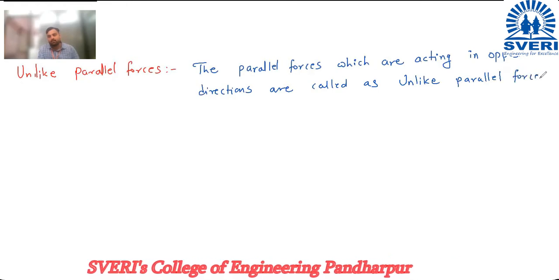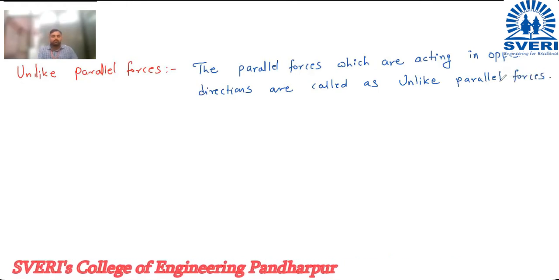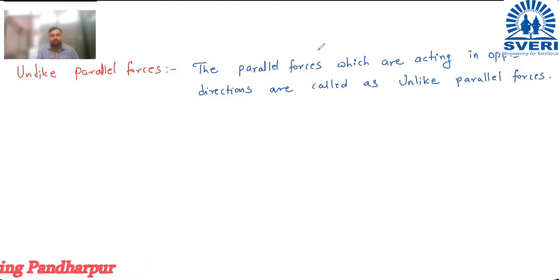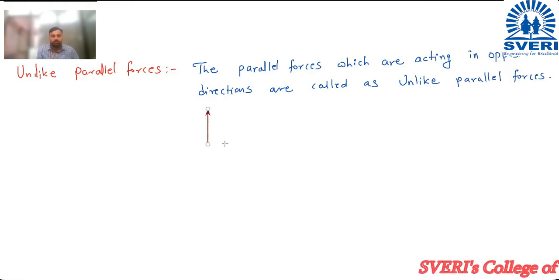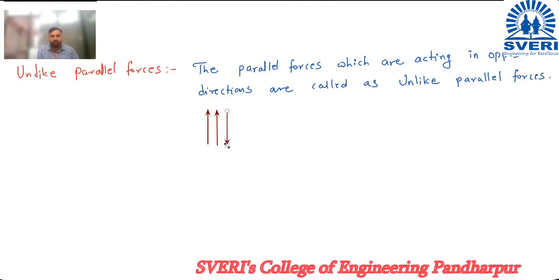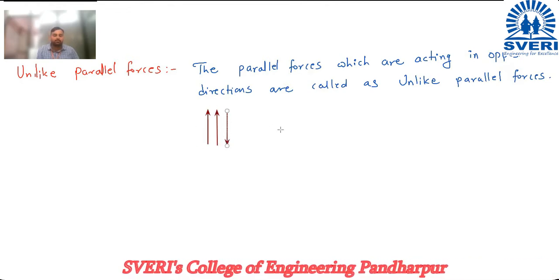Okay. So unlike parallel forces, if I show you with an example, see, suppose now this force is moving upward, this is also moving upward, this is the set of forces, now this force is moving downward. So these are the unlike parallel forces.